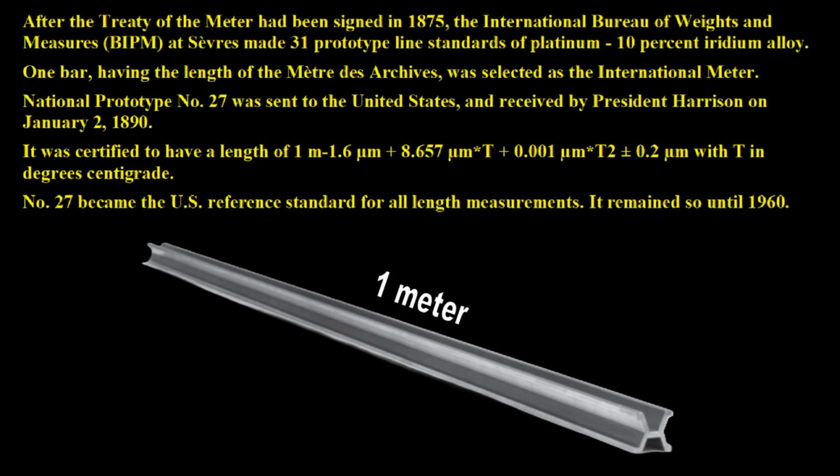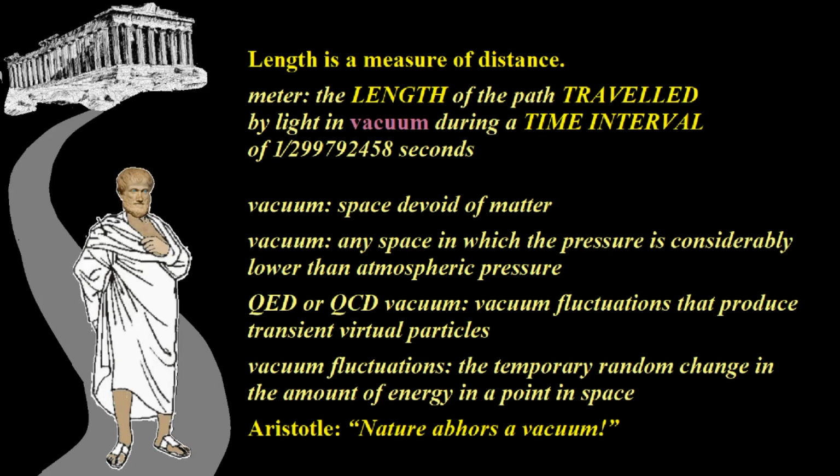And that was replaced in 1960, and you say, well, what was it replaced with? And this is where you got to get a beer or something. They replaced it with motion. Yeah, just like I'm saying. They replaced it with motion. So you had this metal stick, right? And they replaced that with the unrolling of the measuring tape. Well, they replaced it with this: the meter, the length of the path traveled by light in a vacuum during a time interval of so many seconds, right? Which is the inverse of the speed of light.